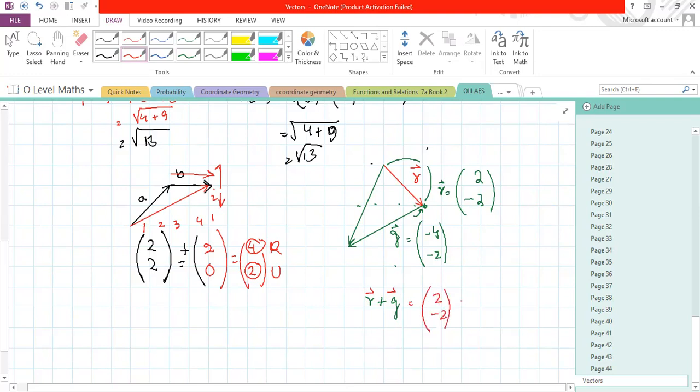So I just write it like this. Vector R I have mentioned, vector G I have mentioned. So it is minus 2 and minus 4. So how true it is, let's see. You can see that minus 2, so from this point it is going 2 left, and from here it is going 4 down. So you can see that left and down are both mentioned with negative. Students, this is more than enough theory.